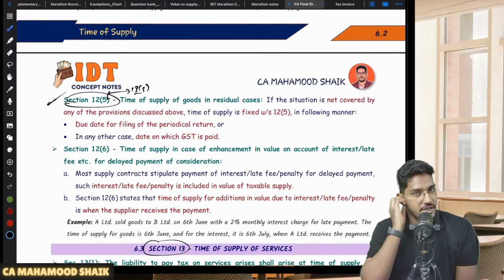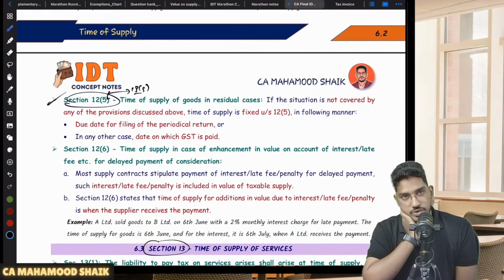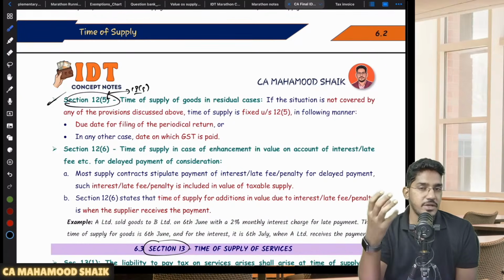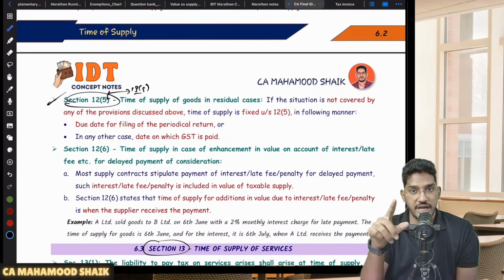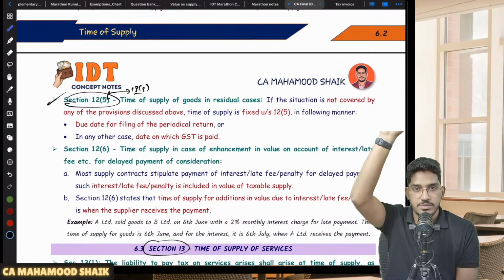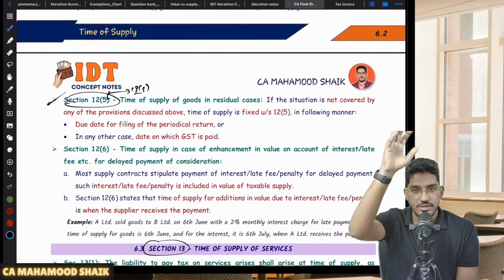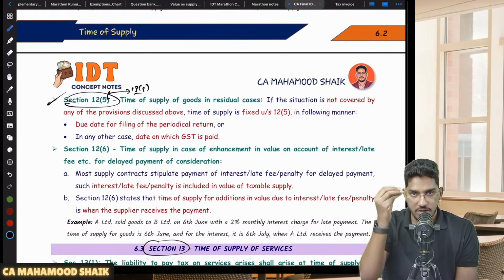sir, what will be residual cases here? Residual cases usually come up when you are caught: when you are not maintaining records, or when you are liable for registration but did not take the registration, and on inquiry or inspection they have found out that you are required to pay the amount of tax, but you will not fall under any of 12 subsection 3, 12 subsection 2, 12 subsection 4, etc. So in those cases it will fall under residual cases.